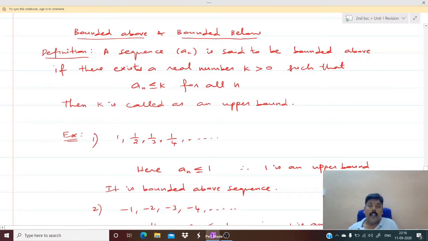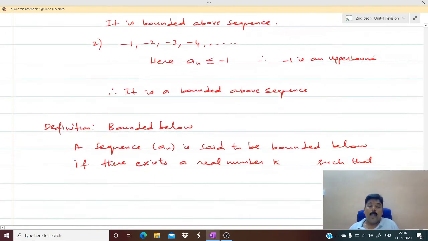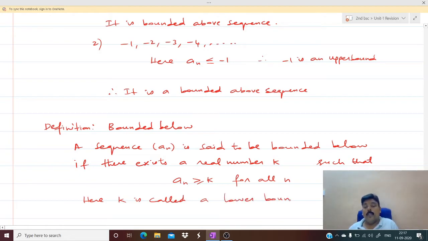It need not necessarily be greater than 0. k may be any real number such that a_n is always greater than or equal to k for all n. So in this case we say here k is called a lower bound, because we may have more than one lower bound. So this is a lower bound.